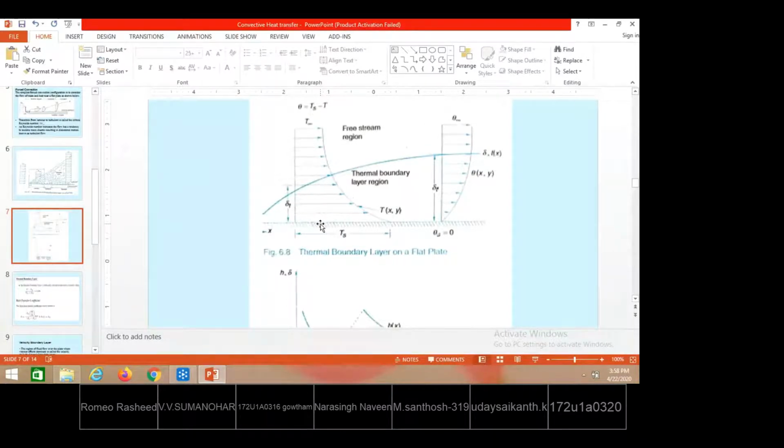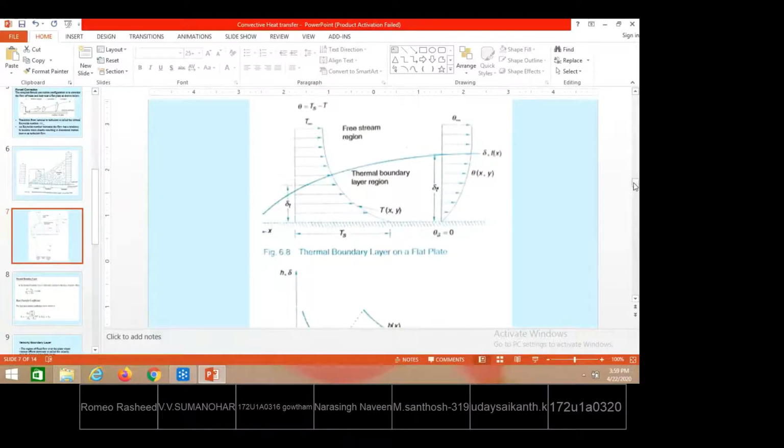Heat transfer will take place only in the fluid lying within the thermal boundary layer, that is, from the surface up to this region of the fluid layer. Above the thermal boundary layer there is no heat transfer at all. Therefore we must be concerned about thermal boundary layers. Why? Because this is responsible for transfer of heat from the solid to the fluid. The layers above will not be responsible for transfer of heat, as there is no heat transfer in those layers.